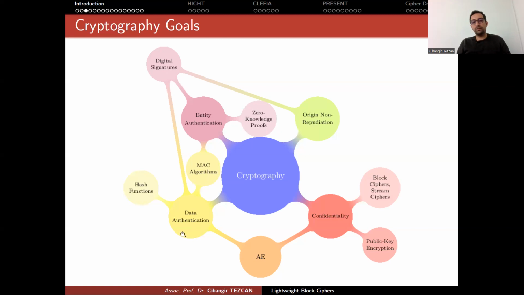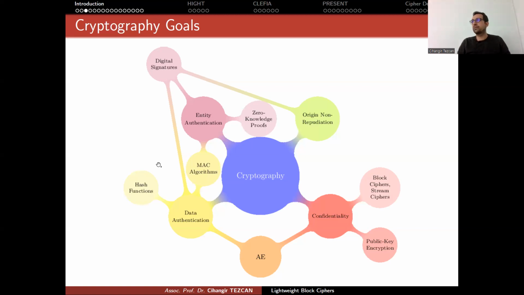You can also solve the data authentication problem by hash functions or message authentication codes. We also solve the problem of entity authentication, again by message authentication codes, zero knowledge proofs, but generally by digital signatures. Digital signatures also solve the problem of origin non-repudiation. There are many topics that need to be discussed, and there are many lightweight versions of these algorithms. In this course, we are going to talk about lightweight block ciphers, stream ciphers, authenticated encryption algorithms, hash functions, and so on.